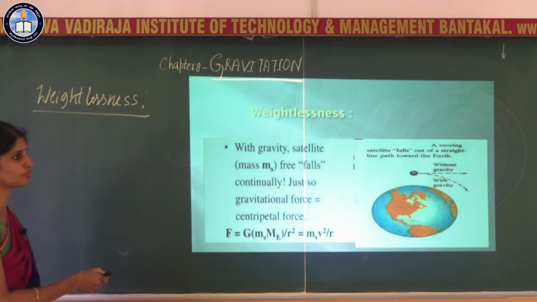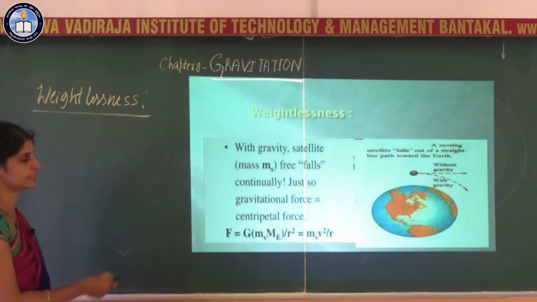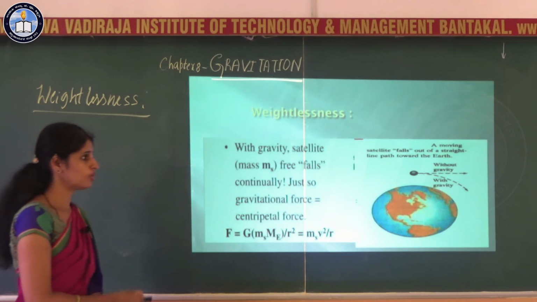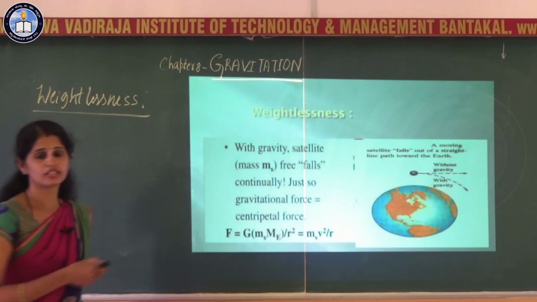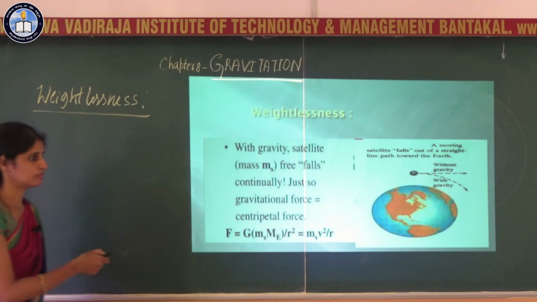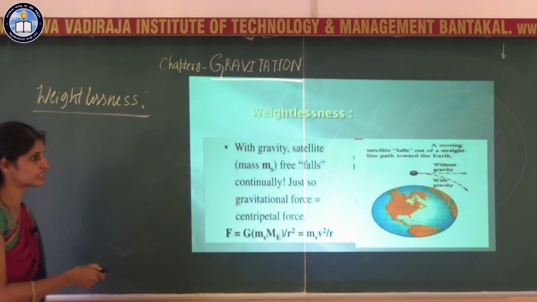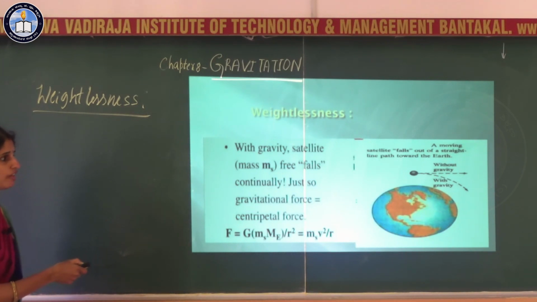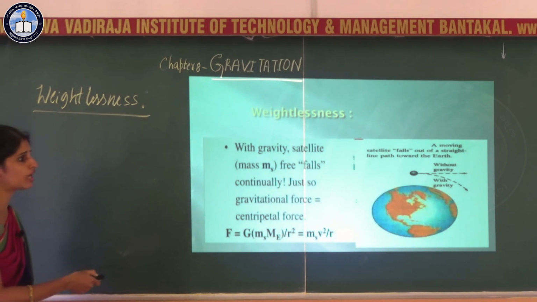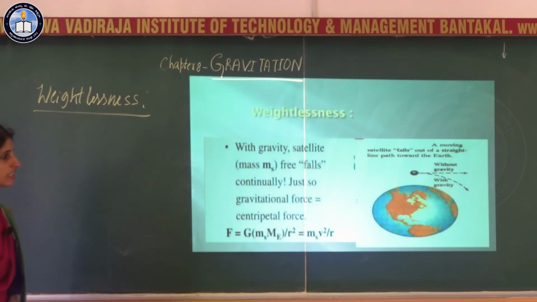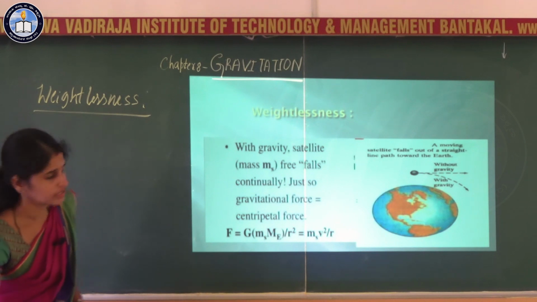With gravity, how is it going to move, and without gravity, what will the path of that satellite be? You can see that here. If there is no gravity, the satellite moves straight. Because of gravity, it moves in a circular path. What happens? At every point of this circular motion, the satellite is a freely falling body. You can see that at every point it is going to fall out of its path. So in its circular path, the satellite is continuously falling out of its straight path.